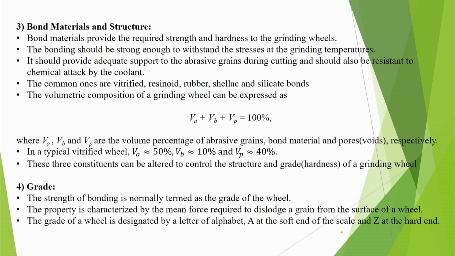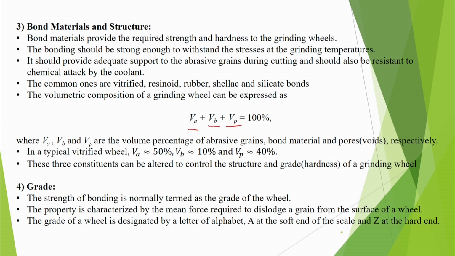And the volumetric composition of a grinding wheel can be expressed as follows. VA is the volume percentage of abrasive grain, VB is the bond material percentage, and VP is the pores, and they together constitute 100%. So, VA plus VB plus VP is equal to 100%.